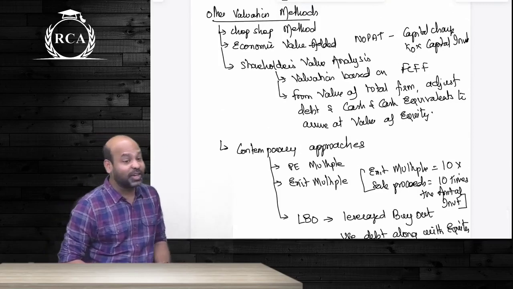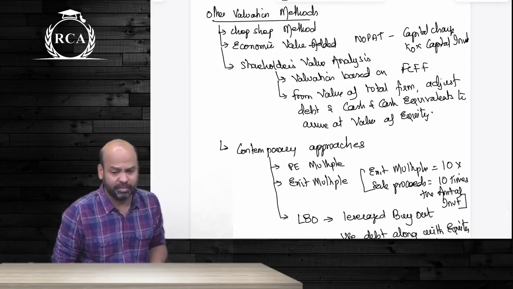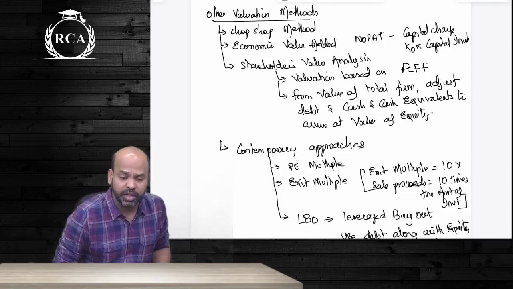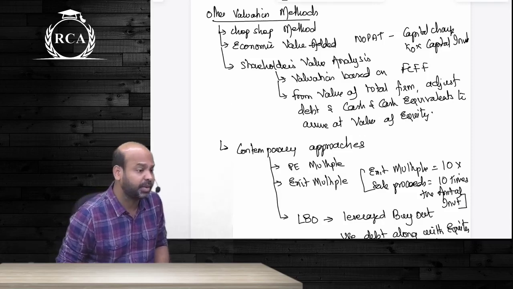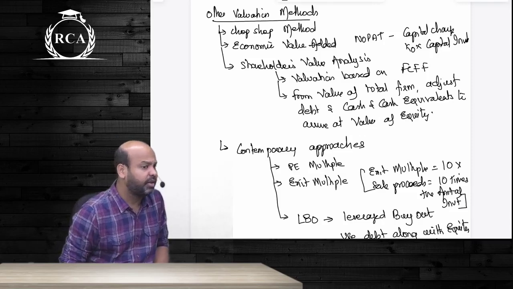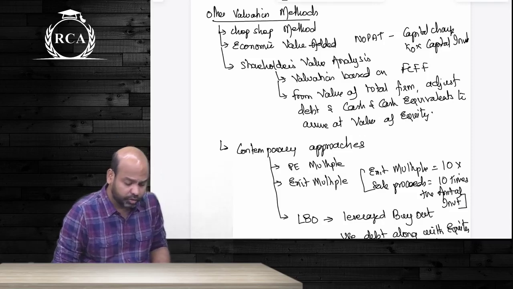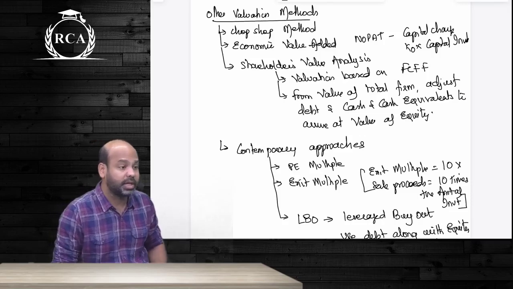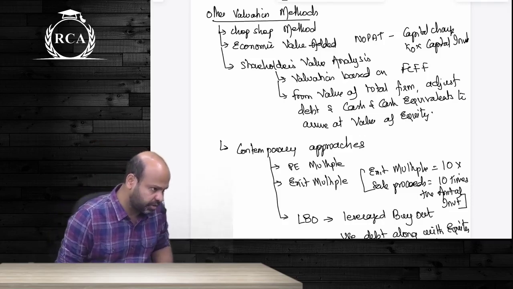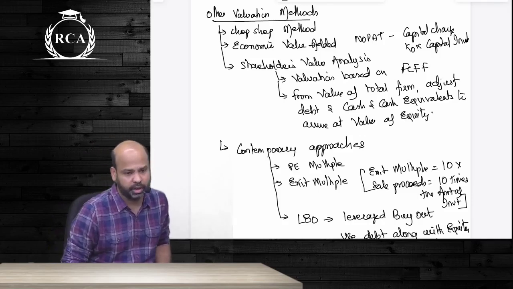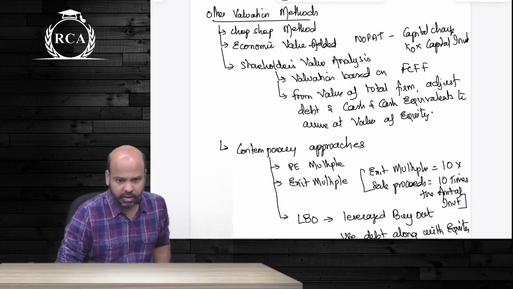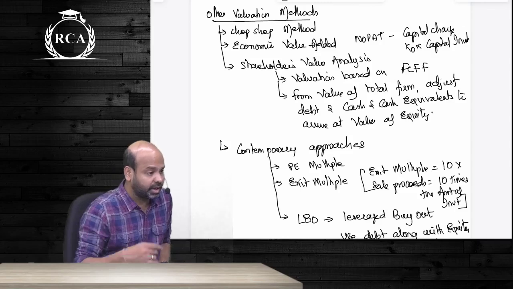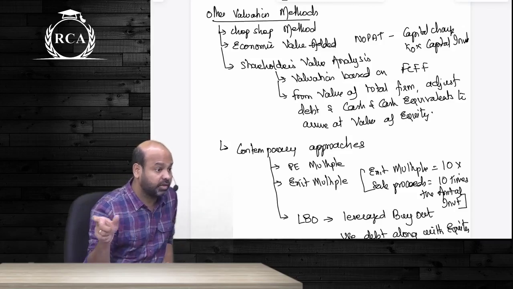So under shareholders value analysis, it is exactly the same as valuing the amount of equity, based on the cash flows that are being generated. But first, we will arrive at value of the entire firm. To the value of that entire firm, we are going to adjust the amount of debt and cash equivalents to arrive at the value of equity. Is that clear? There was an examination question that I gave as homework. They gave cash and cash equivalents, they gave debt.